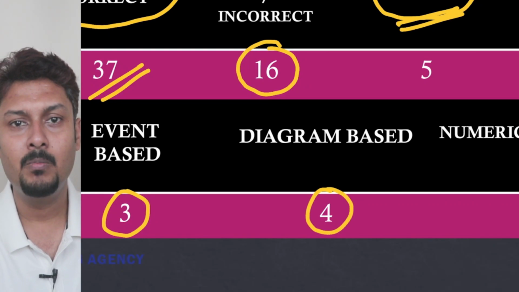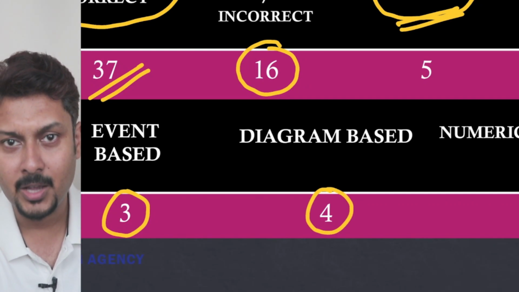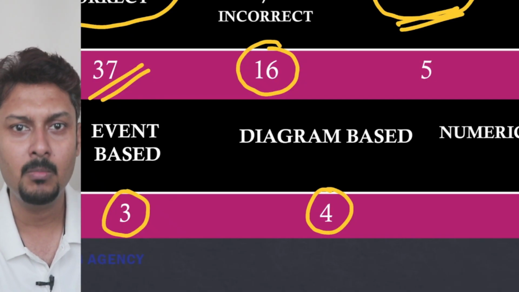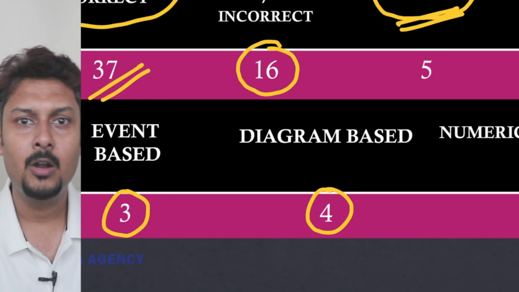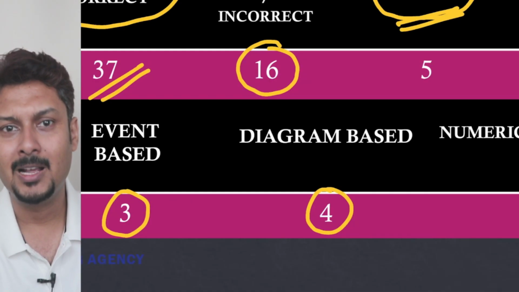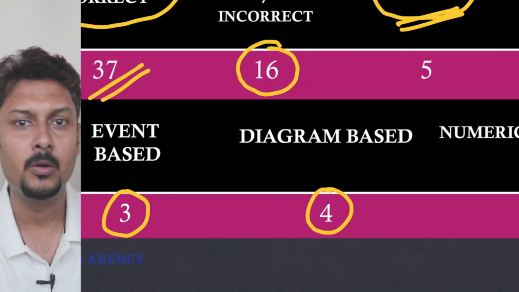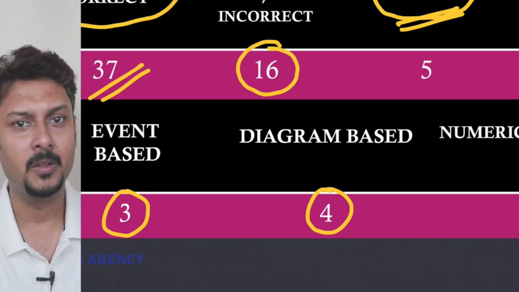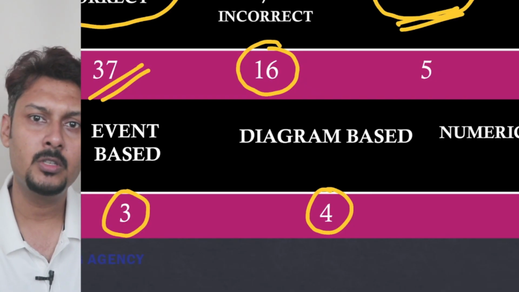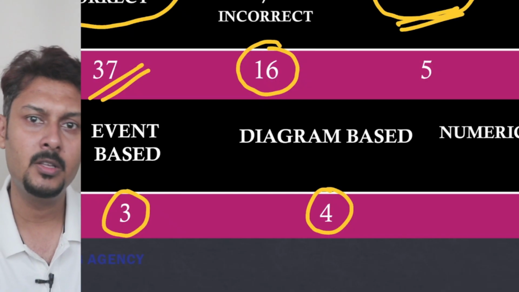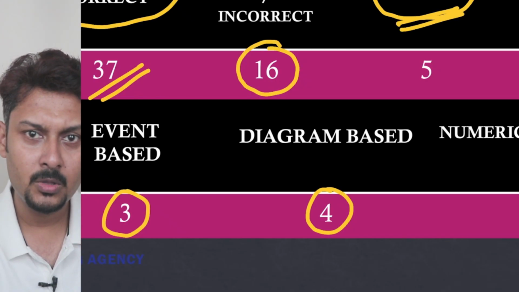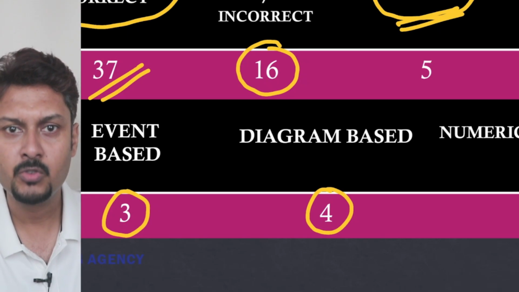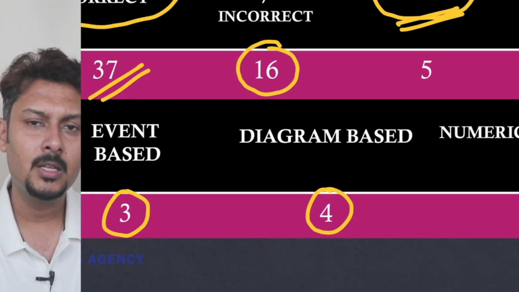But I am a bit surprised by seeing the diagrams that came this time. One of the diagrams came from a plasmid, that is from the biotechnology section, and that picture is not based on NCERT. Even the pedigree picture given this year is not based on NCERT. One question was from nephron structure, which I can say is from NCERT.